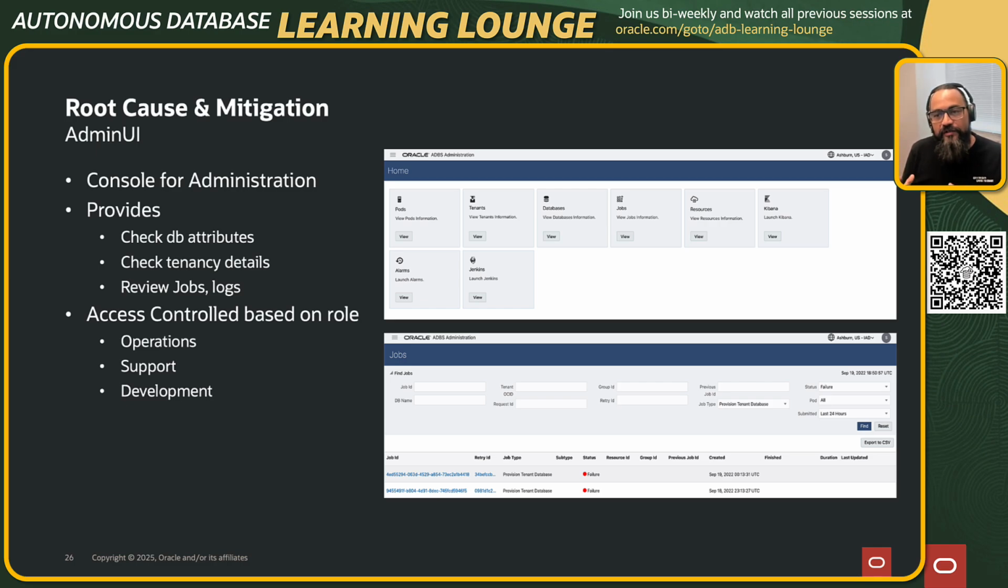So this is one place where the ops engineer or the support engineer can come and look at the whole ecosystem: all the jobs which have been running, where they are running, which region it is. All this information is there.